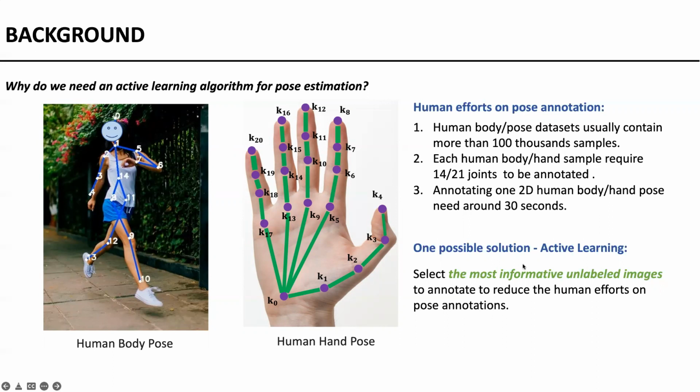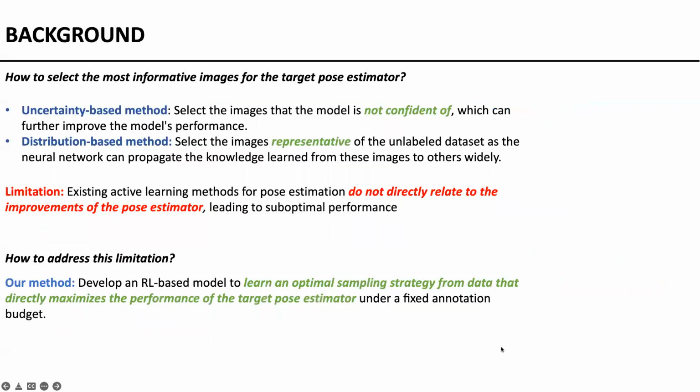One possible solution to reduce the human efforts is active learning, which selects the most informative unlabeled images to annotate. However, it raises another problem. How do we select the most informative images for the pose estimator?